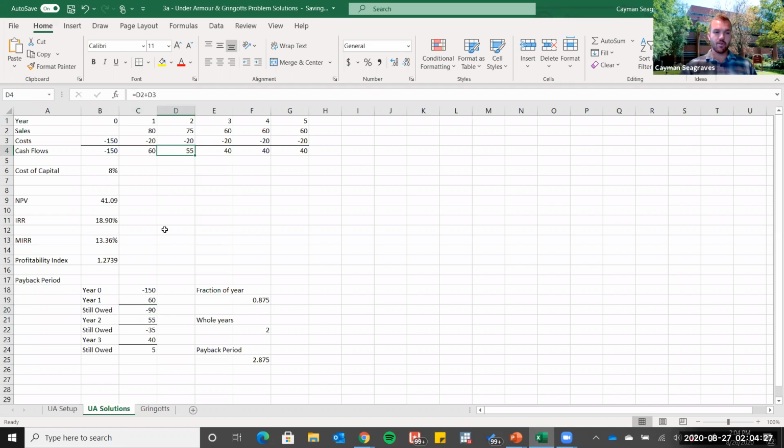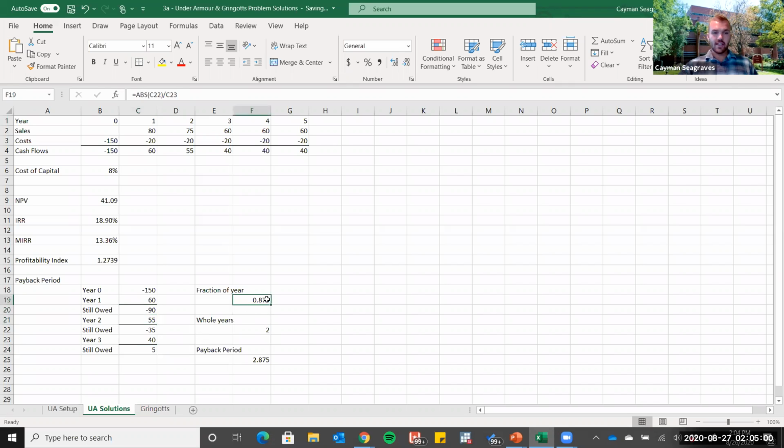So after year 2, we still owe 35 million. Then finally in year 3, we receive 40 million. After receiving this 40 million, we will now have 5 million in excess of the initial investment. Because of this, we know that the payback period will be between 2 and 3 years.